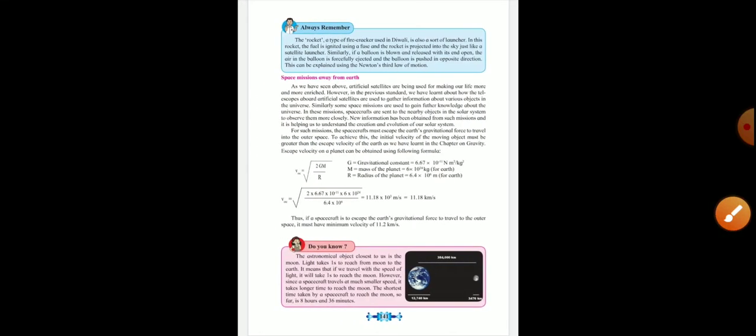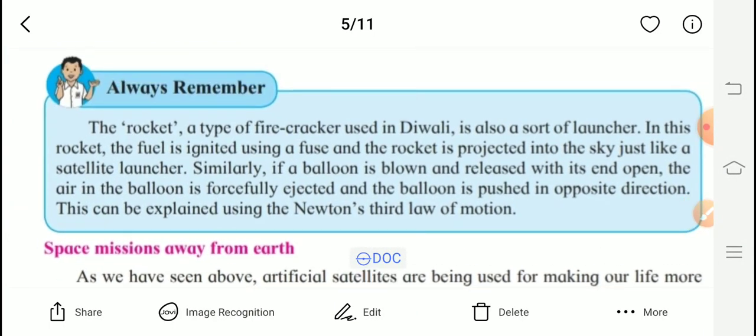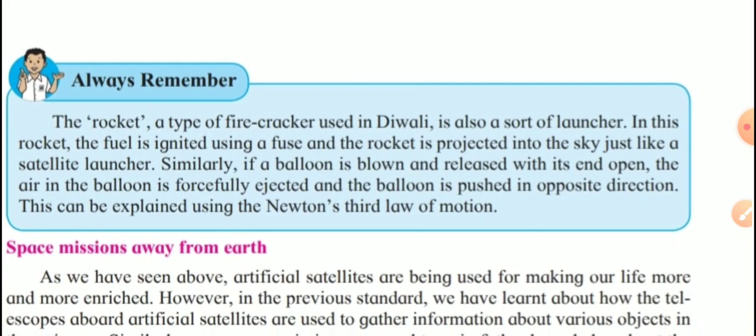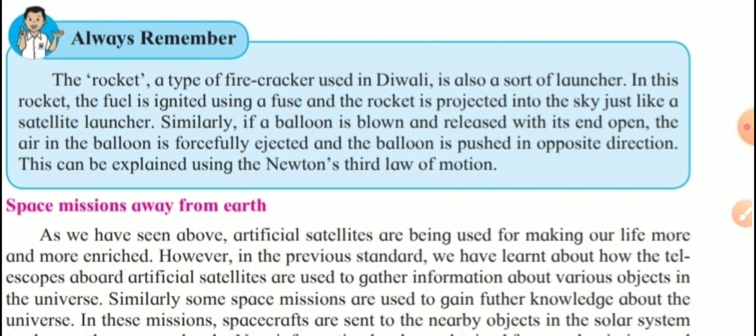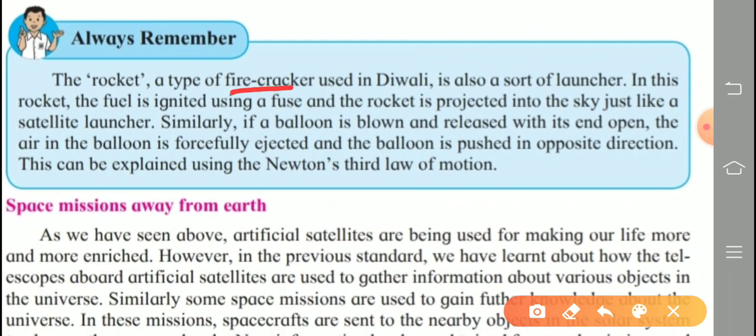Next point is given on page 141. Now always remember, the rocket, a type of firecracker used in Diwali, is also a sort of launcher. In this rocket, the fuel is ignited, meaning burned, using a fuse, and the rocket is projected into the sky just like a satellite launcher.